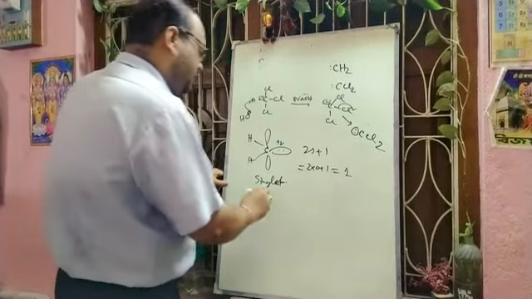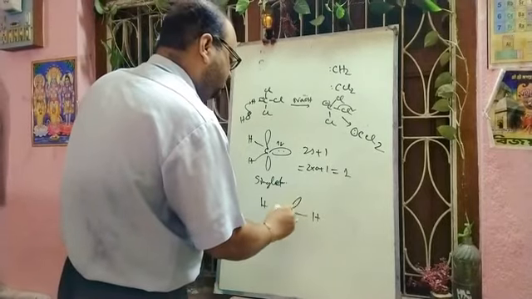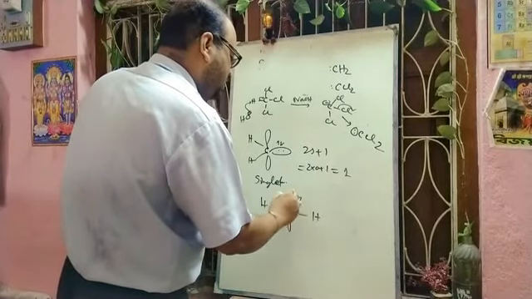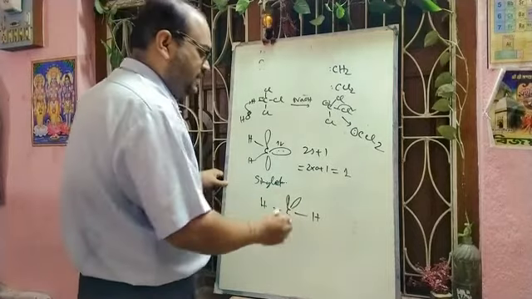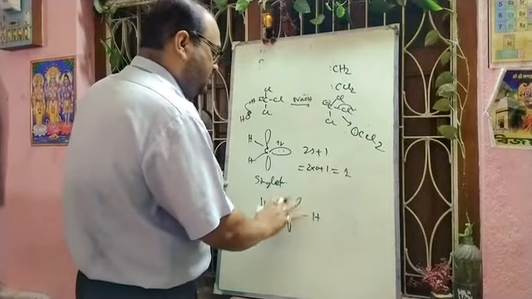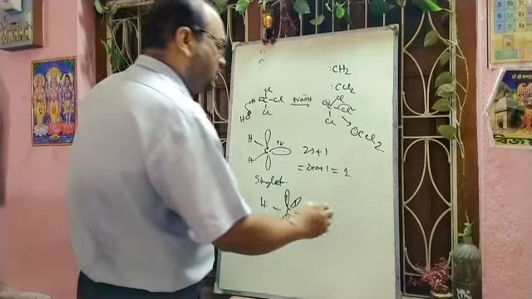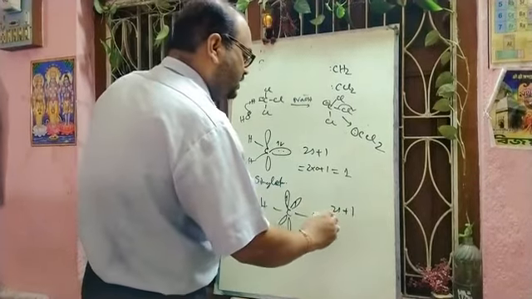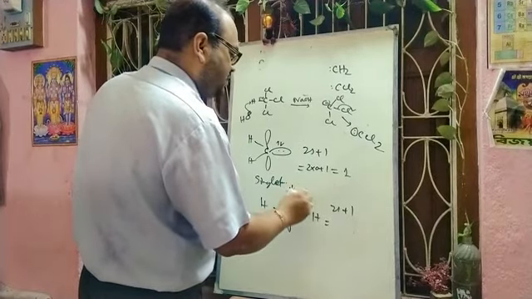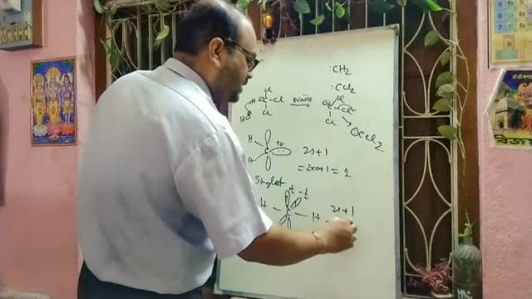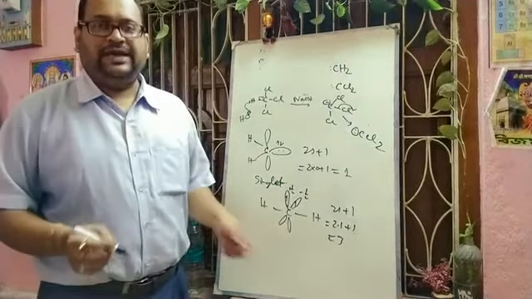And another I can show you, that is triplet carbene. Here this is sp hybridized, this is sp2 hybridized. So here each orbital contains one electron. So here total spin multiplicity will be 2S plus 1. One will be plus half, another will be plus half. The total S is 1, that is 2 into 1 plus 1, that will be 3. As spin multiplicity is 3, definitely it will be called triplet carbene.